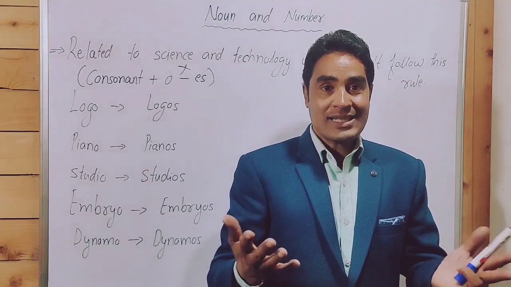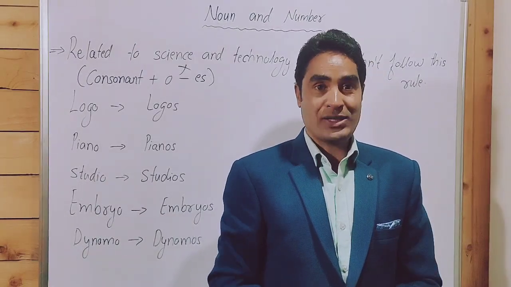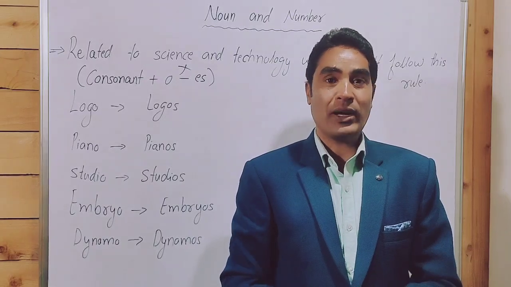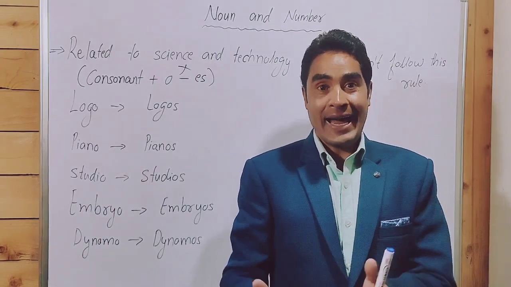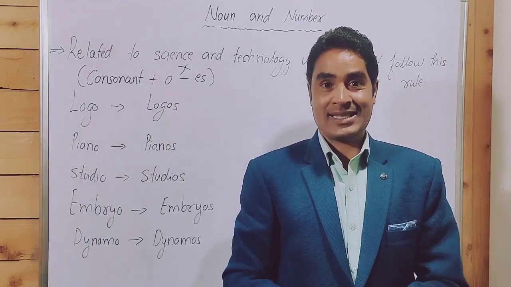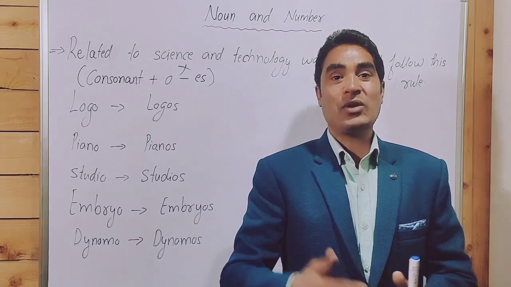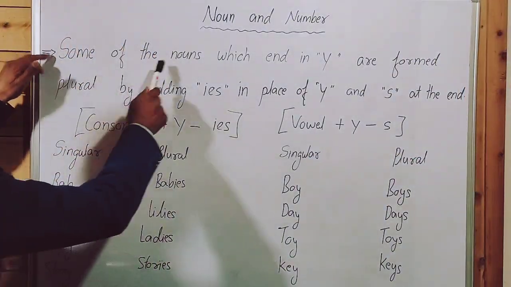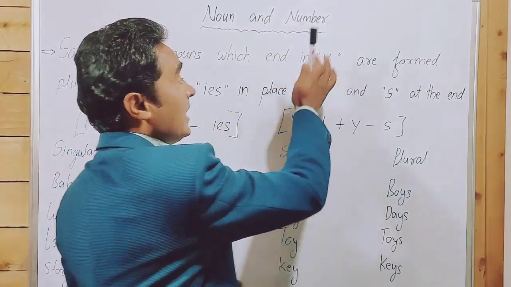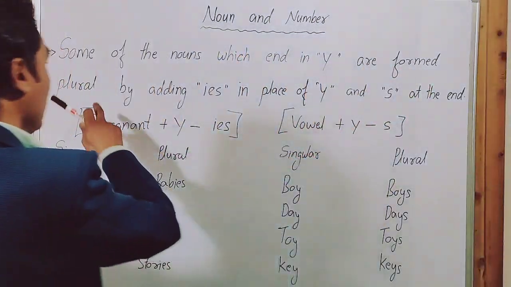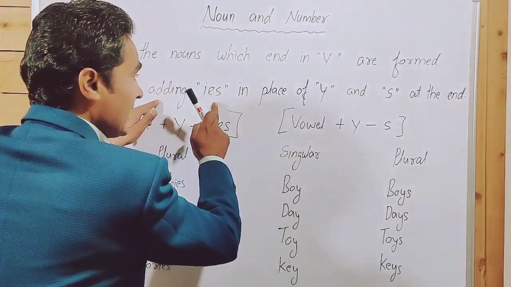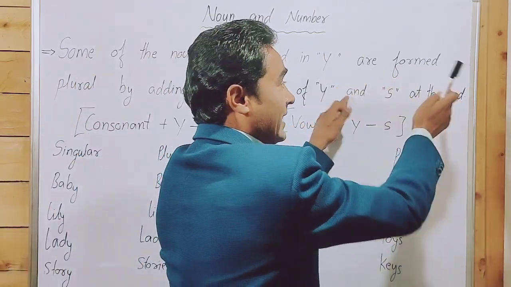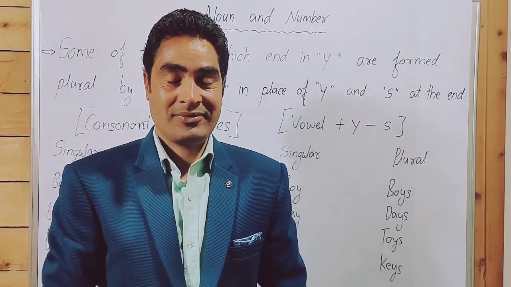So in the next slide we will learn some words that end in y. They are formed plural by removing y and adding ies. Some of the nouns which end in y are formed plural by adding ies in place of y at the end of the noun.